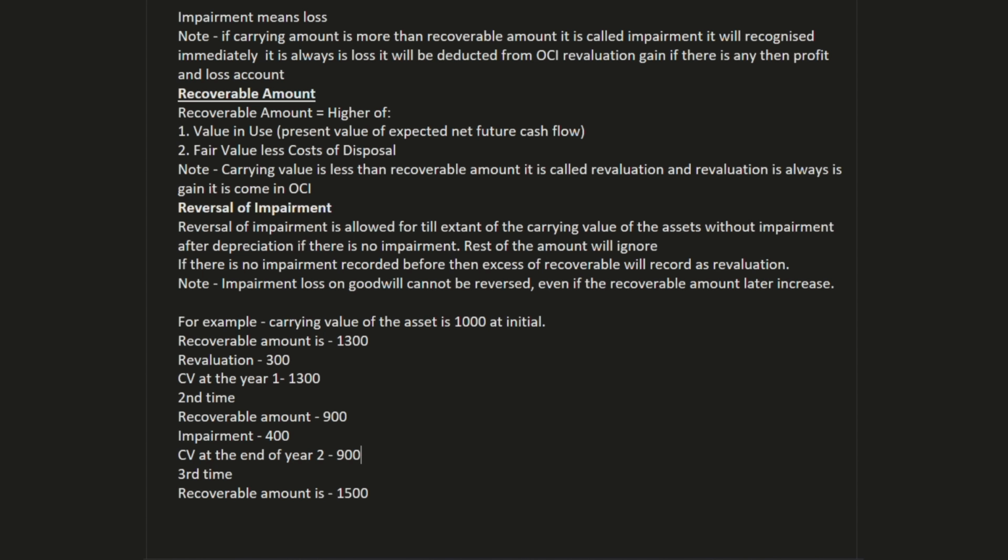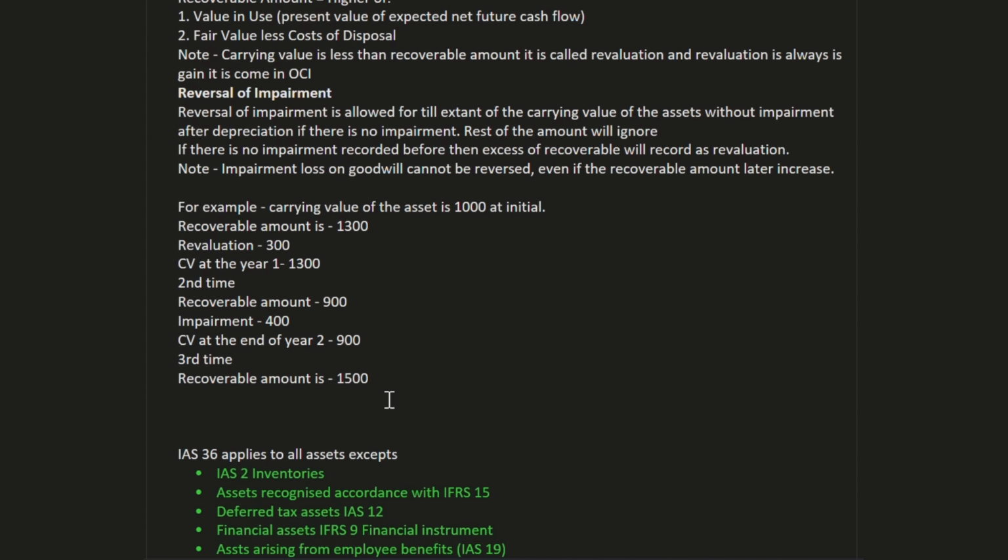So in this scenario, first we will reverse our impairment. How much impairment have we recognized before? We have recognized an impairment of 400. So we will reverse the impairment, and the carrying value will increase by 400.